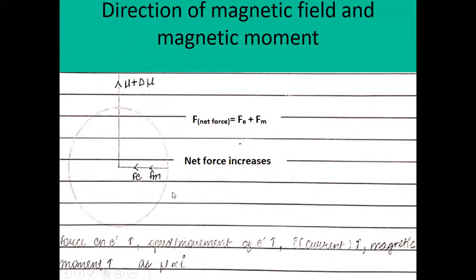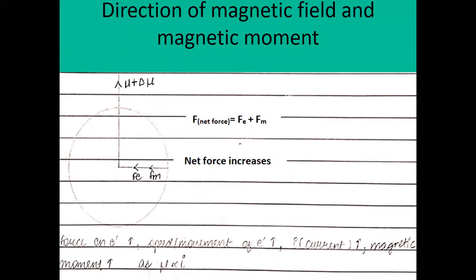Now, what is the direction of the magnetic force? We know that F is equal to Bev, the magnetic force. According to Fleming's left hand rule, the Lorentz force F acts radially outwards on an electron revolving in the anti-clockwise direction.